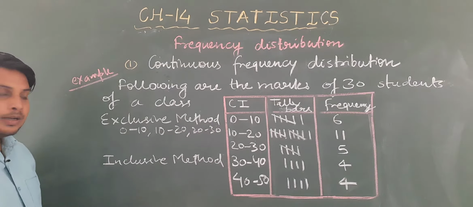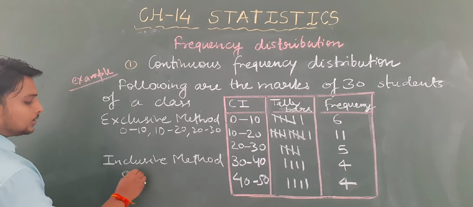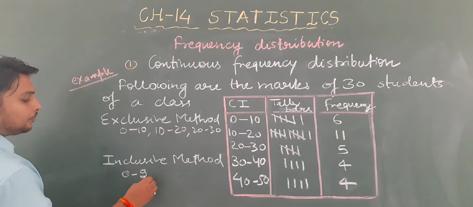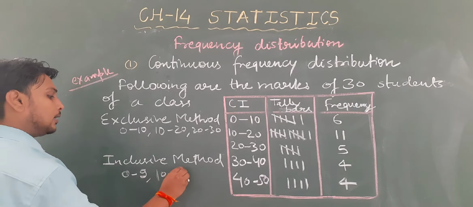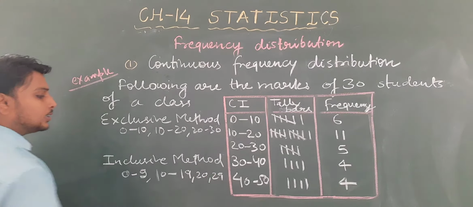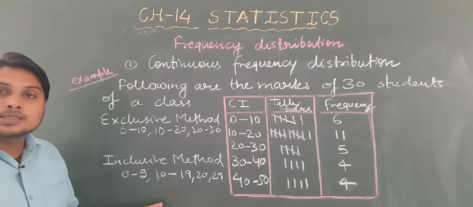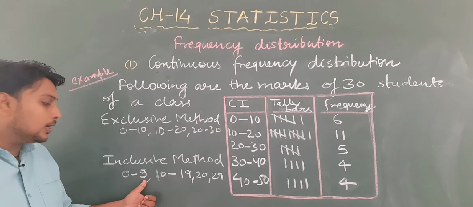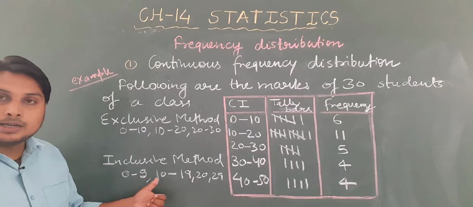But if it was the inclusive method, it would be like this: 0 to 9, 10 to 19, 20 to 29, like this. Means when the data starts from the next number, like 0 to 9, the next number is 10, and the second data is starting from 10, 10 to 19.